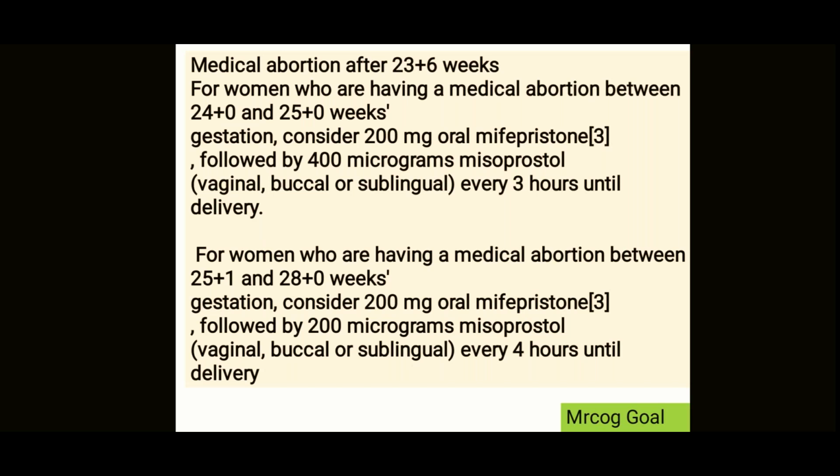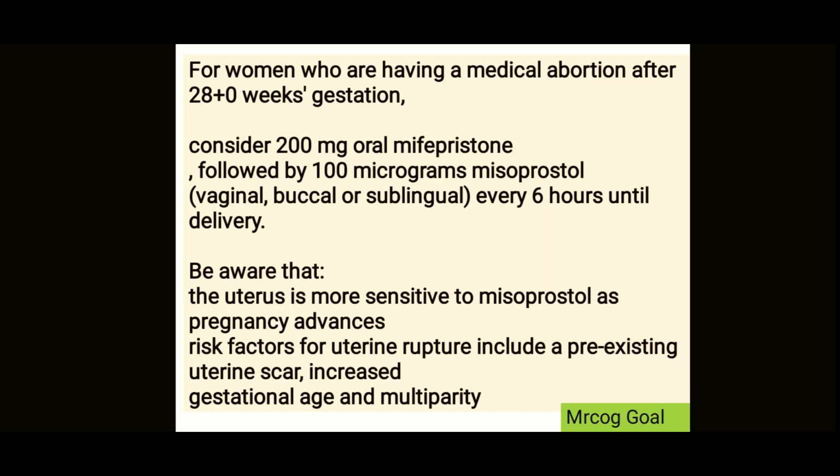After 28 weeks, it is 200 Mifi, then 100 micrograms of meso every 6 hourly until delivery. Okay. After 28 weeks, 200 milligrams of oral Mifi, then 100 micrograms of meso, either buccal, vaginal, or sublingual, every 6 hours.